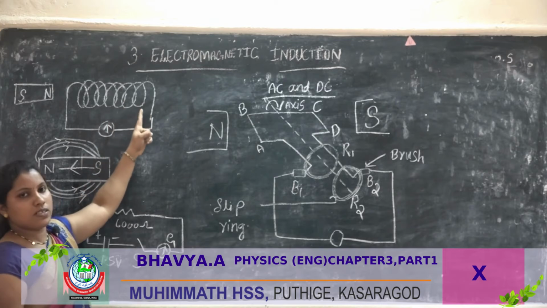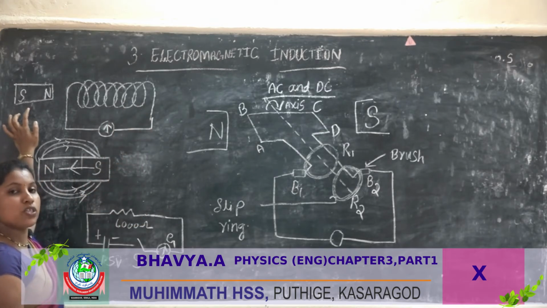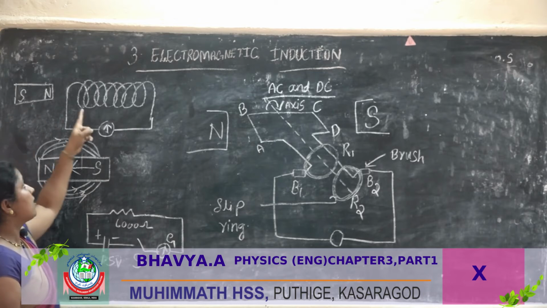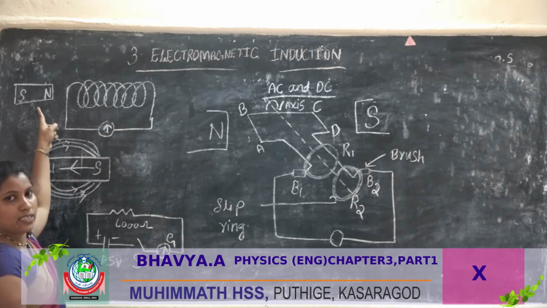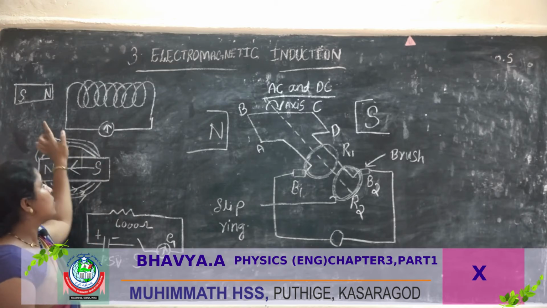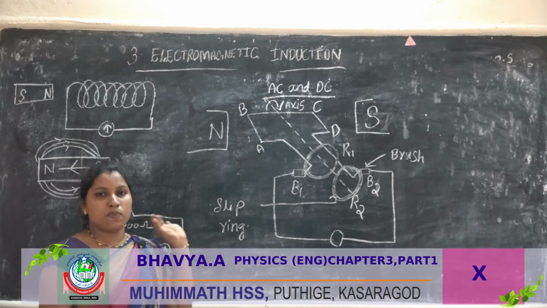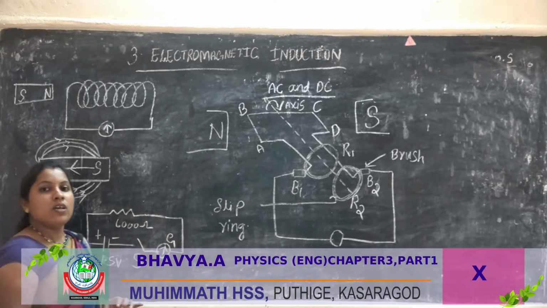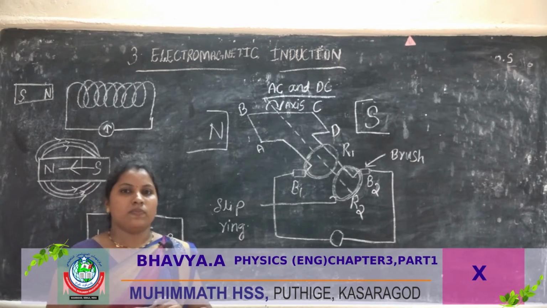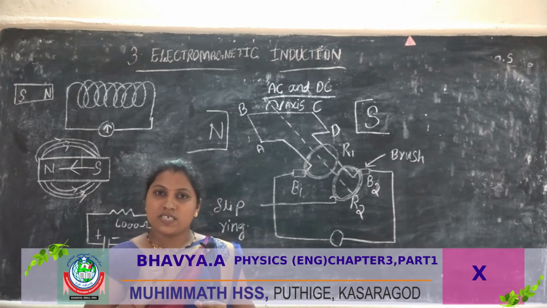Increasing the number of turns of the solenoid, and we should insert a strong magnet, and you should move the solenoid or magnet at greater speed. So what happened that time? If you move the solenoid or magnet at greater speed, what happened?